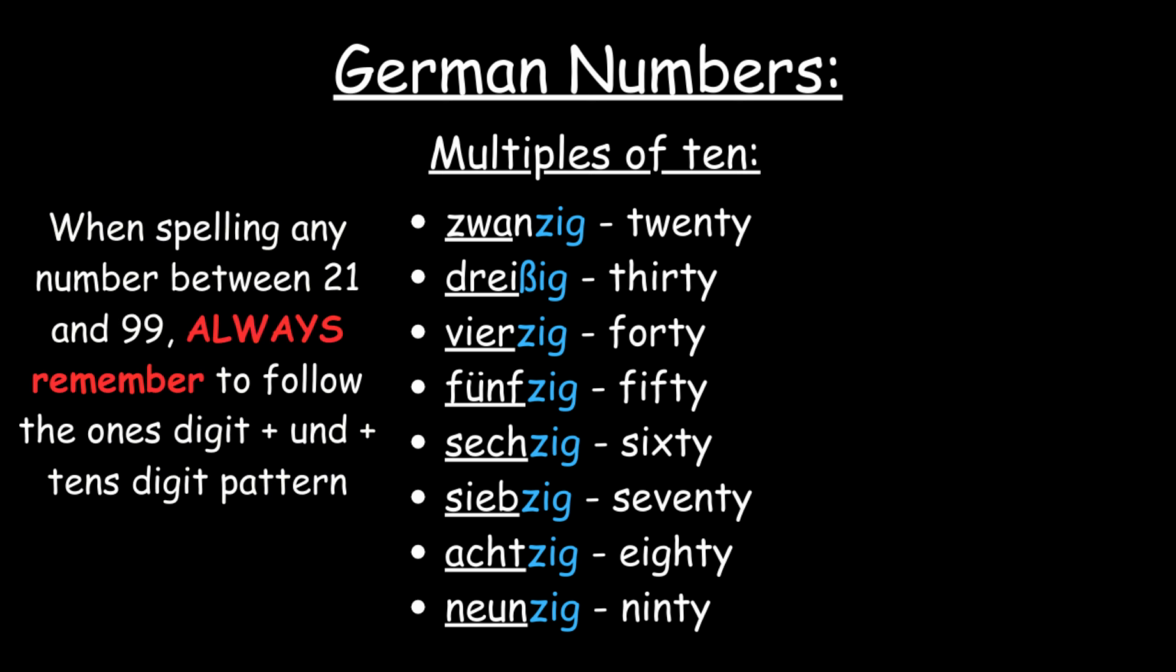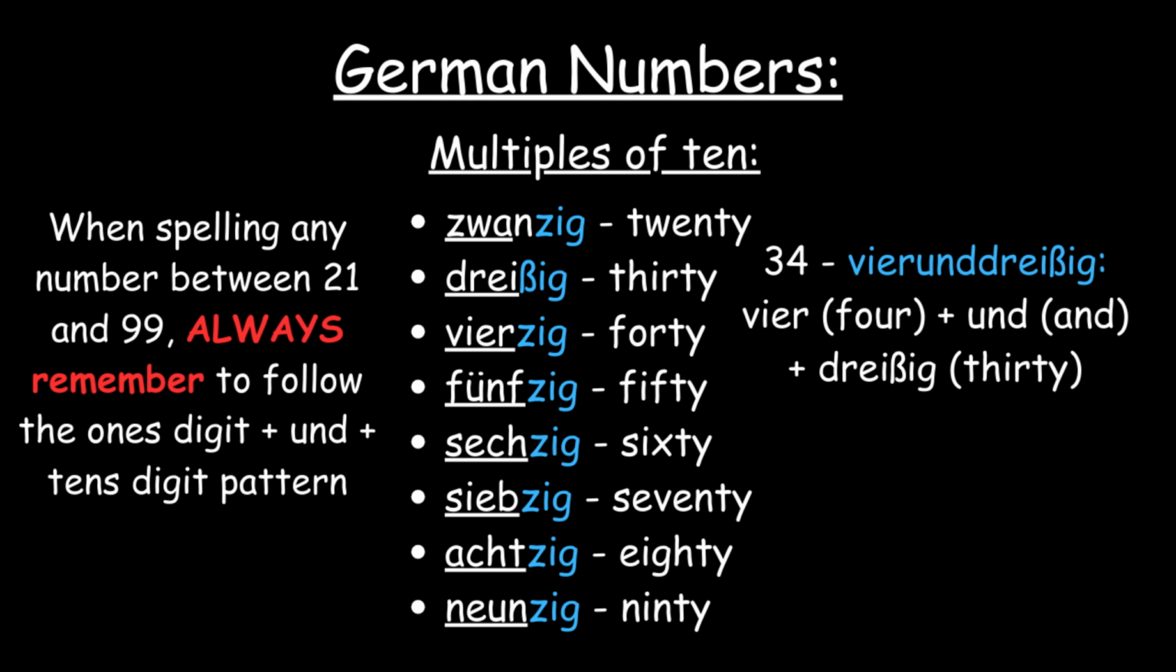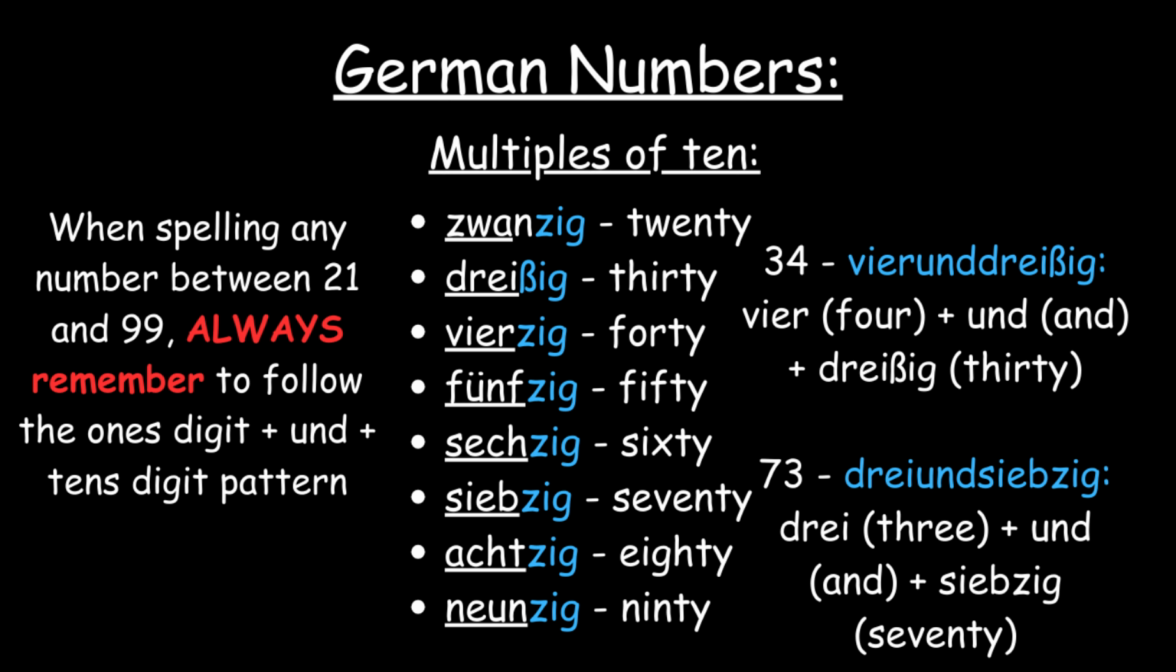When spelling any number between 21 and 99, always remember to follow the ones digit plus und plus tens digit pattern. As such, a number like 34 is four and thirty. A number like 73 is three and seventy.